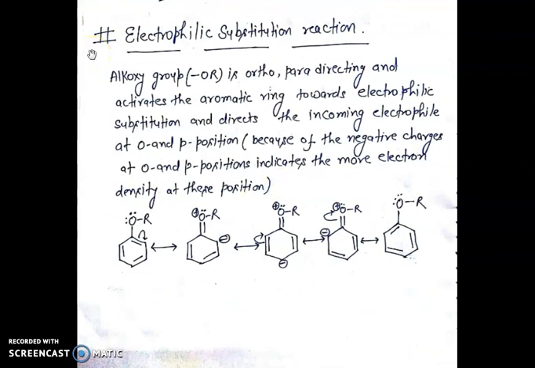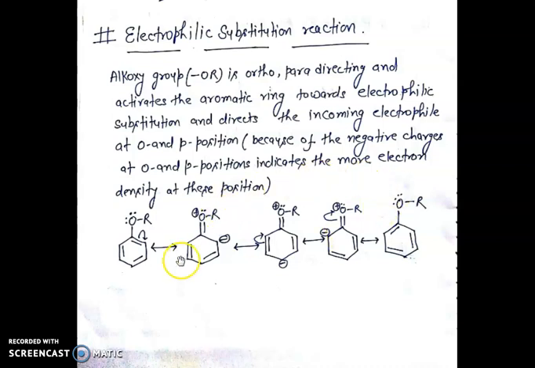Next point is electrophilic substitution reaction. Alkoxy group is ortho-para directing and activates the aromatic ring toward the electrophilic substitution and directs the incoming electrophile at ortho and para position. Because of the negative charge at ortho and para position, which indicates more electron density at these positions.